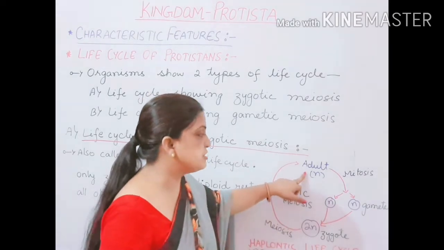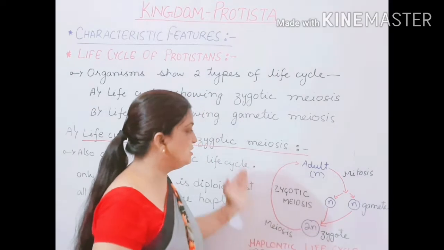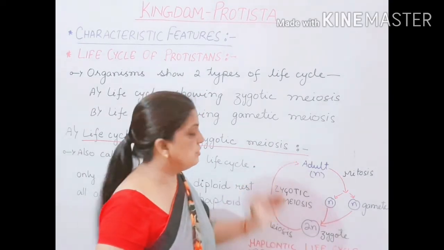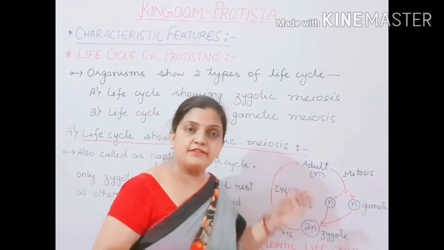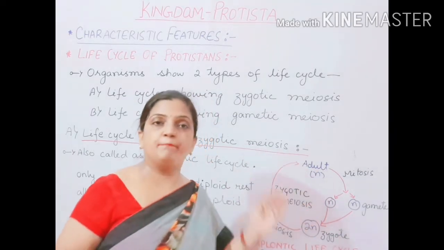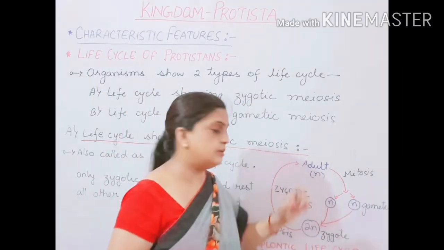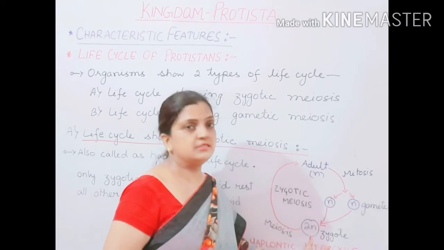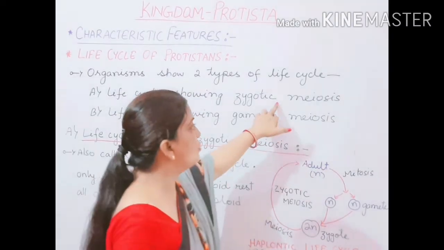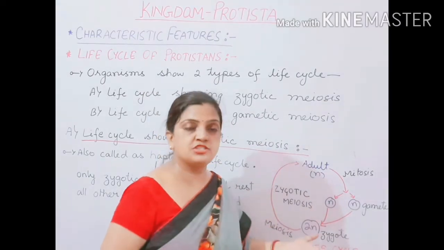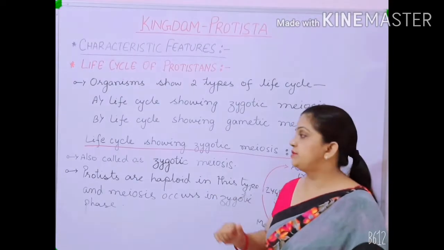The adult is also haploid, the gametes are also haploid, and after this, because of the meiosis division, your adult also becomes haploid. So this life cycle is also called the haplontic life cycle because the maximum part is haploid and only the zygotic phase is diploid. Now this is also called zygotic meiosis. Why is it called zygotic meiosis? Let us see.